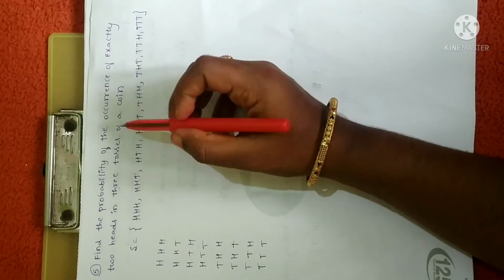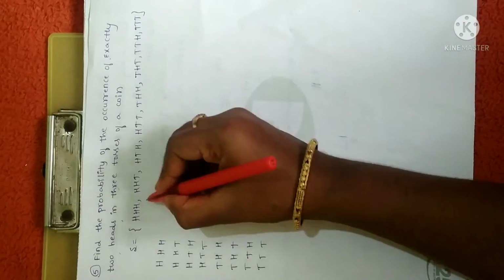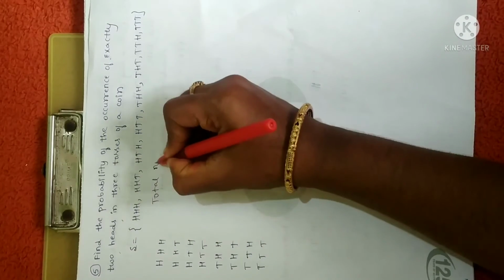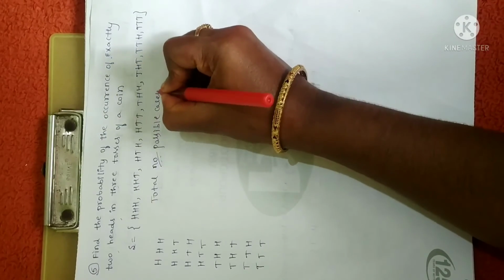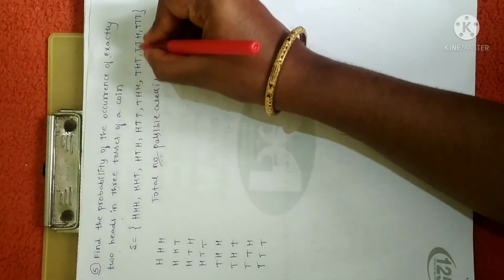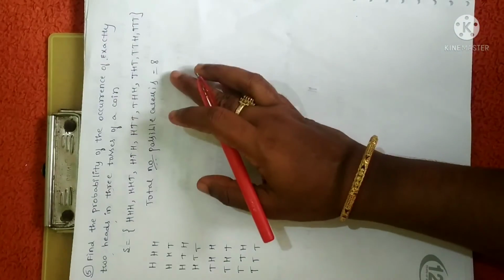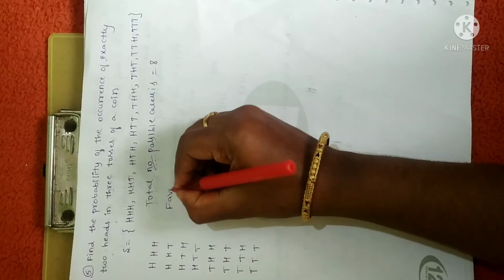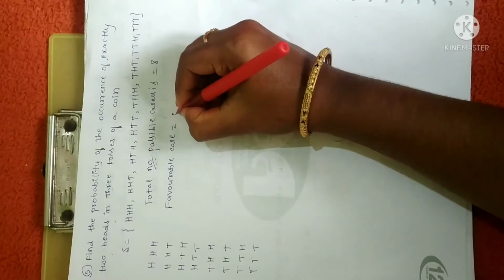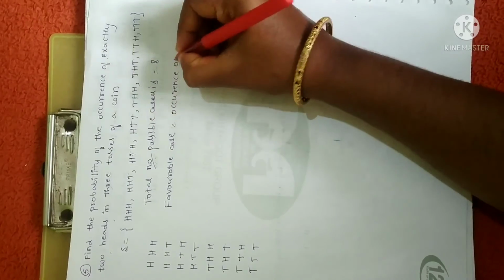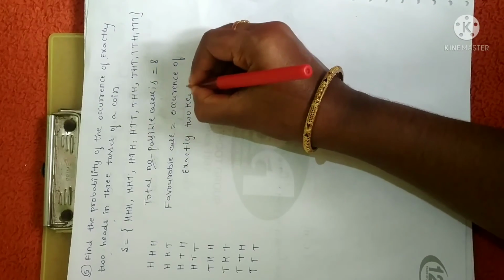Now we have to find how many times we have exactly 2 heads. Now let me write down the total number of cases. Total number of possible cases is how many? 1, 2, 3, 4, 5, 6, 7, 8. If you want, you can check. Other than these possibilities, you don't have any other choices. So the only choices are these 8. Now favorable cases. Favorable in the sense, what do we need? Favorable cases: exactly 2 heads.